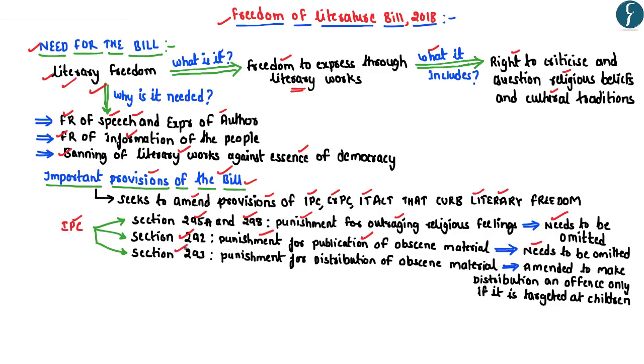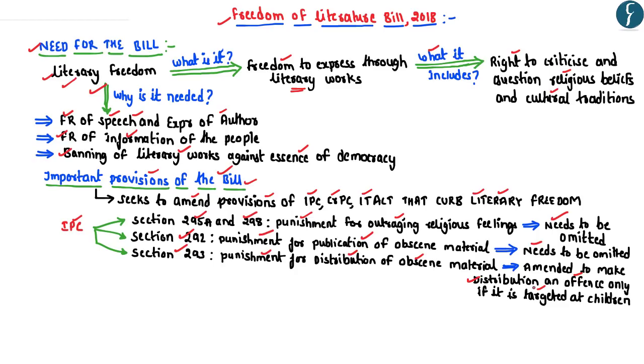Further, section 293 of the IPC provides for punishment for distribution of any obscene material. Now, one major difference between section 292 and 293 is that section 292 deals with the publication of obscene material, whereas section 293 deals with the distribution of obscene material. With respect to section 293, this particular bill proposes to amend it, wherein the distribution of obscene or sexually explicit material would be considered an offence only if it is targeted at children below the